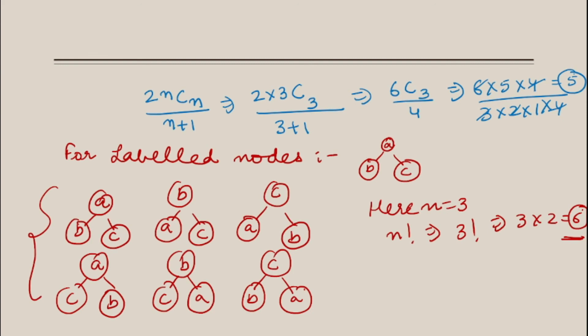So if every structure is capable of getting n factorial trees, then in the case of labeled nodes, how many binary trees are possible? It is 2nCn upon n plus 1, multiplied by n factorial. Earlier it was 2nCn upon n plus 1. So always remember this is the formula for finding out the binary trees possible with the labeled nodes.